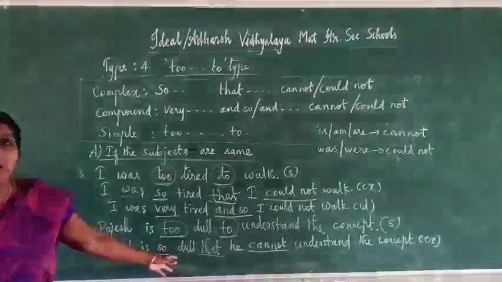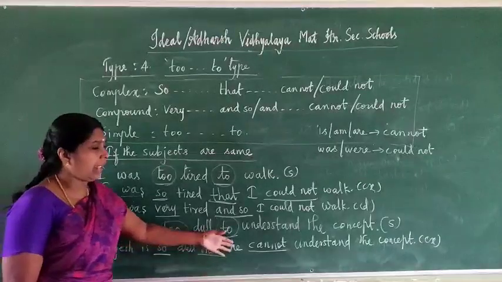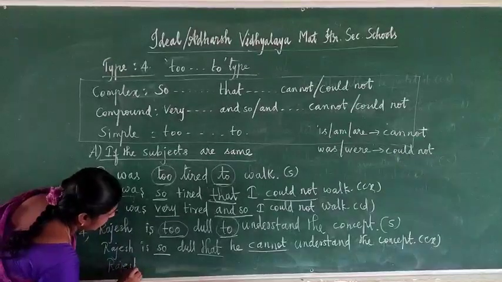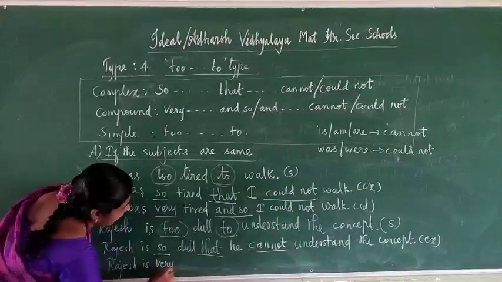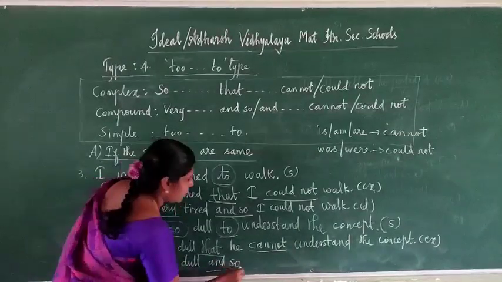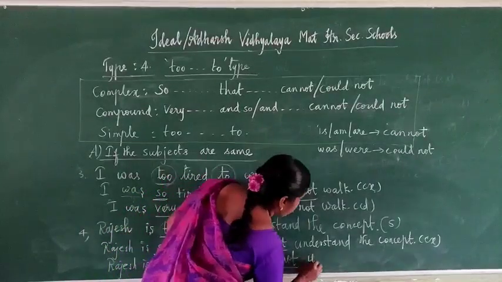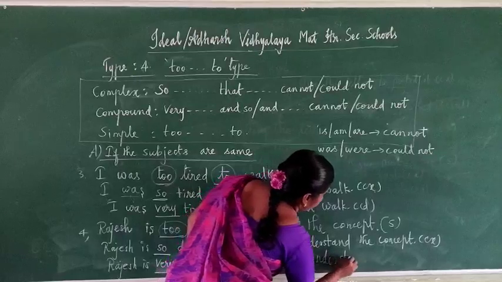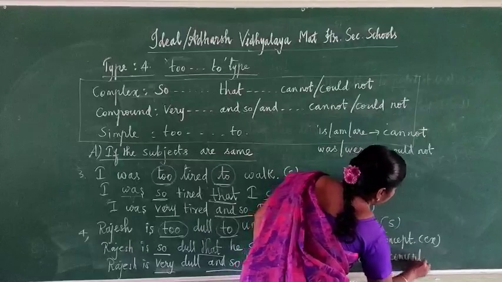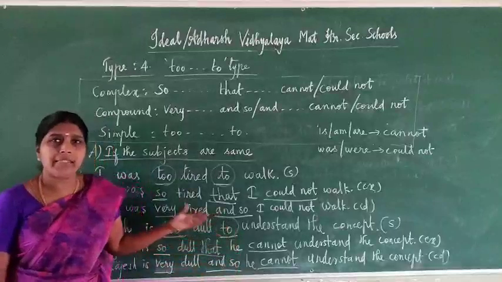Then changing to a compound sentence is very easy. Rajesh is very dull and so he cannot understand the concept. Rajesh is very dull and so he cannot understand the concept. This is compound. I hope you all understood clearly.